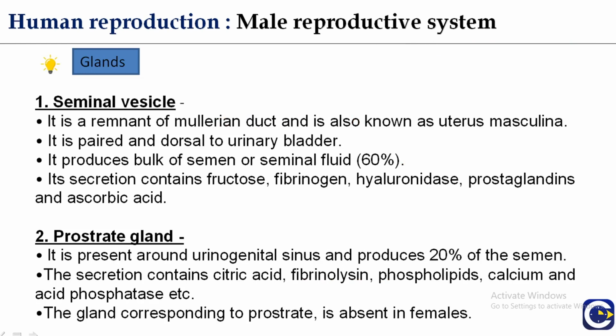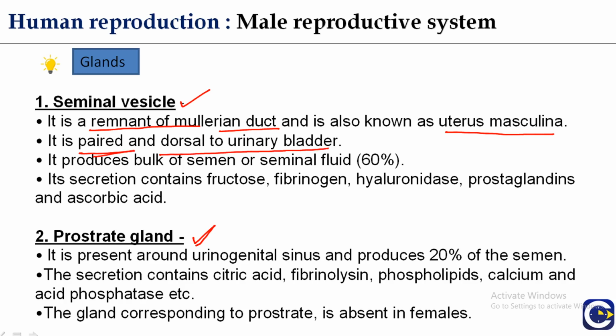Now, the glands present in the male reproductive system are a pair of seminal vesicles, the prostate gland, and the Cowper's or bulbourethral glands. Seminal vesicles are elongated coiled sacs about 4 cm long. They are present near the ampullae of the vasa deferens, dorsal to the urinary bladder, in a pair.